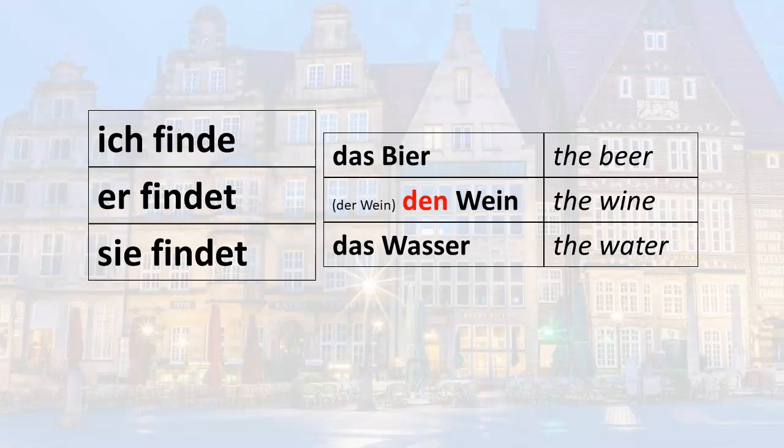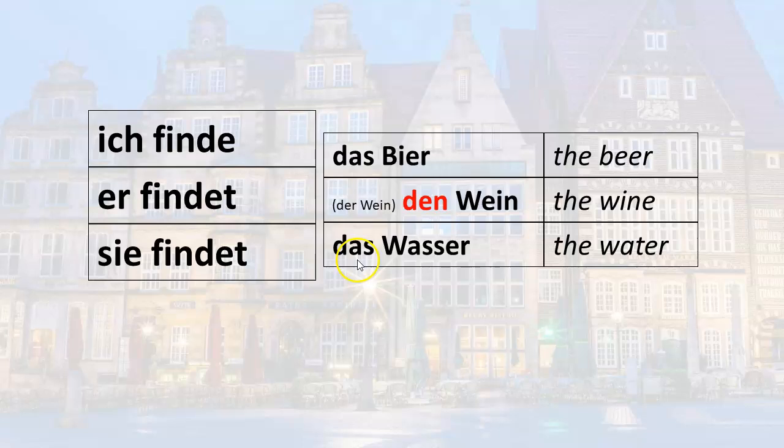Here's some examples. I find the beer. What you find is the direct object, which means in German we say the direct objects are in what we call the accusative case. It's just an arbitrary designation. Remember that in the accusative case, the das is the same as in the nominative as a subject. Das Bier is das Bier. As in the accusative case, it's also das Bier.